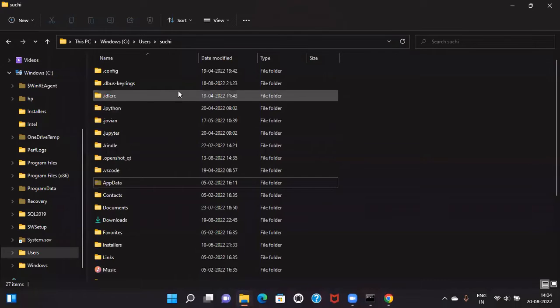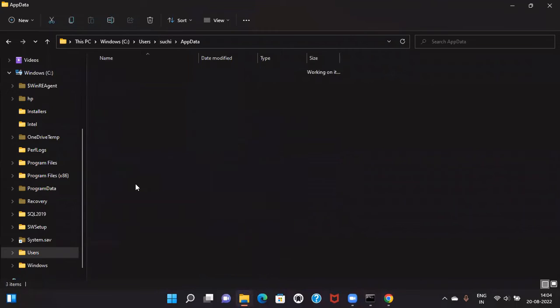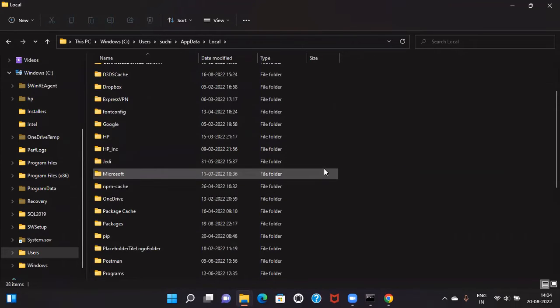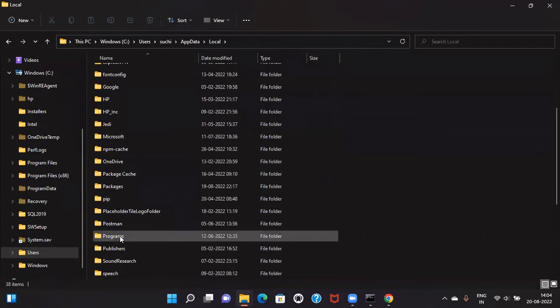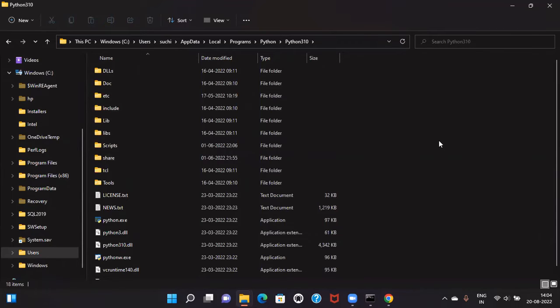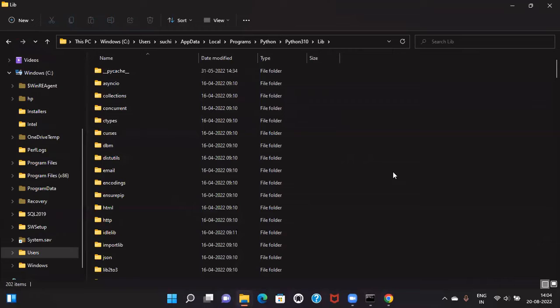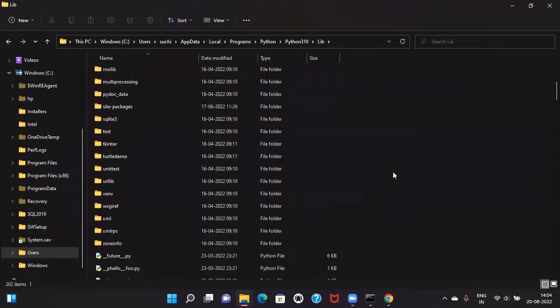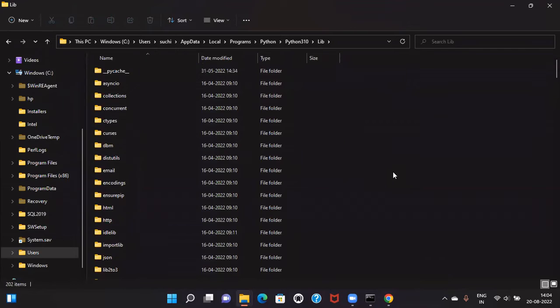So let us look into this. This is my user. Inside AppData, we will go to Local. And then we will go to Programs. So here it is. Now we will check into Python, inside Python 3.1, and then inside that we will be having Lib. So inside this Lib, we will be able to see all these things.